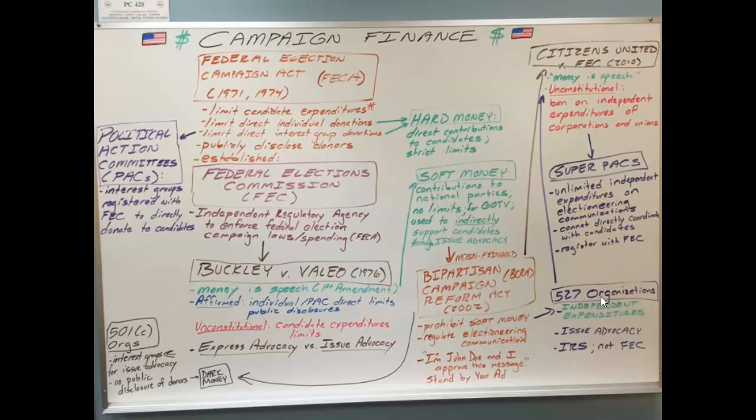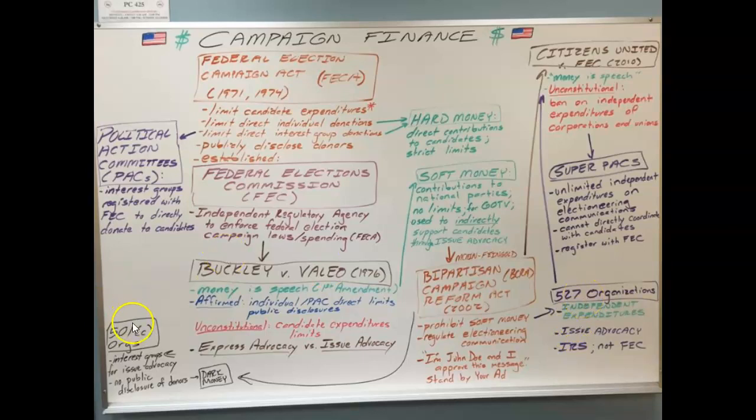527 organizations are also organizations that can spend unlimited amounts of money as long as they only create issue ads, and they are not regulated by the FEC because they are actually a tax organization. So they are regulated by the IRS, and the IRS really doesn't do much as far as regulation goes. So 527s can do a whole lot as well.